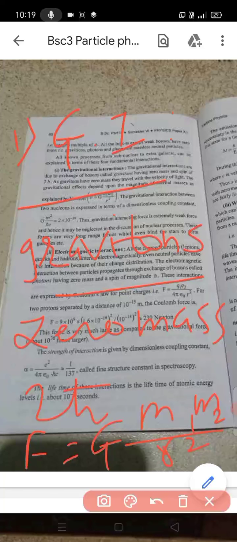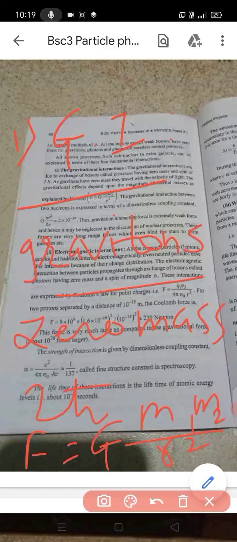See, as gravitons have zero mass, they can travel with the velocity of light. The gravitational effects depend upon the magnitude of inertial masses as explained by Newton's law. F is equal to G into m1 into m2 divided by r square. This one is Newton's formula for gravitation.